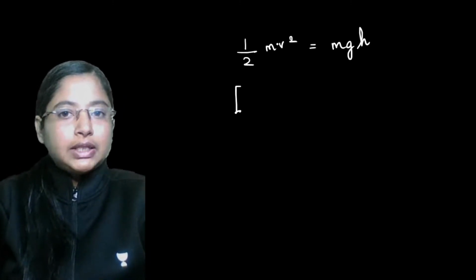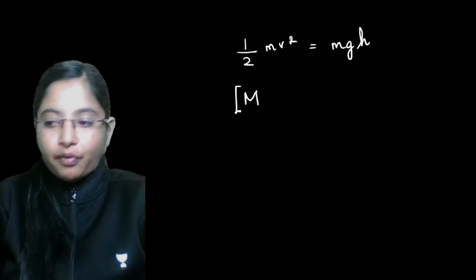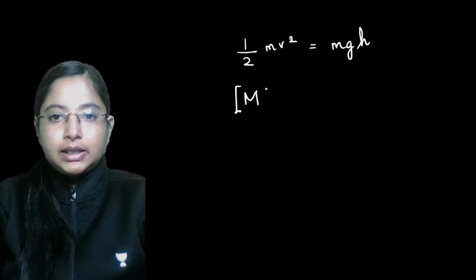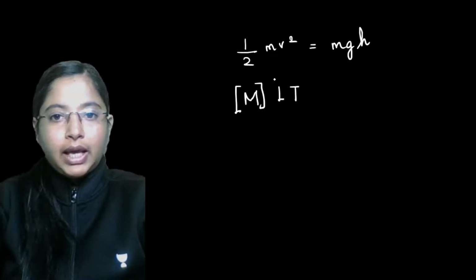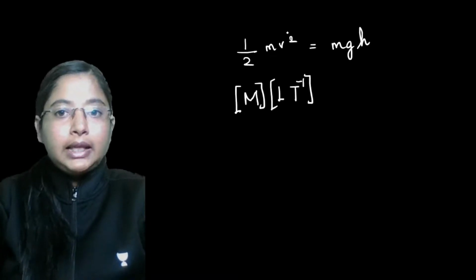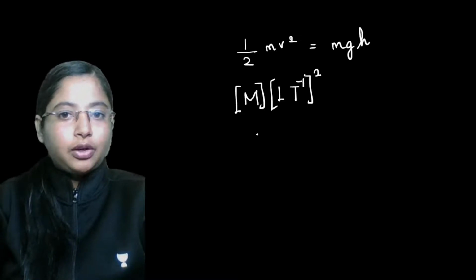On the left hand side, the dimension of mass is m, and the dimension of velocity is L t to the power minus 1, the whole term squared.